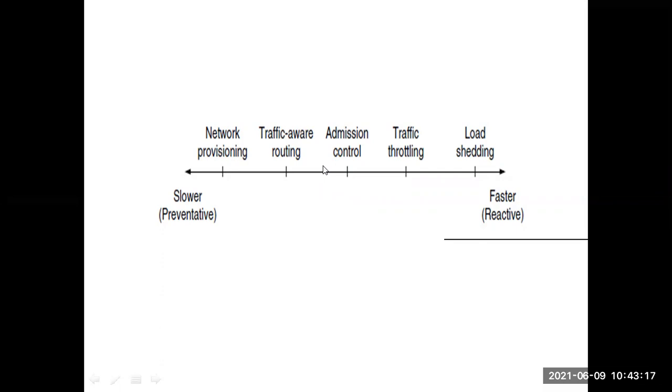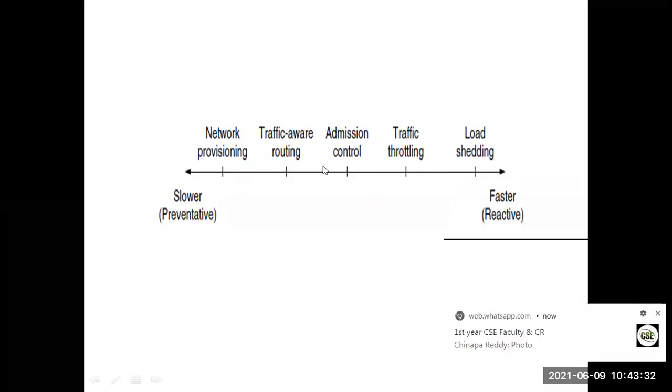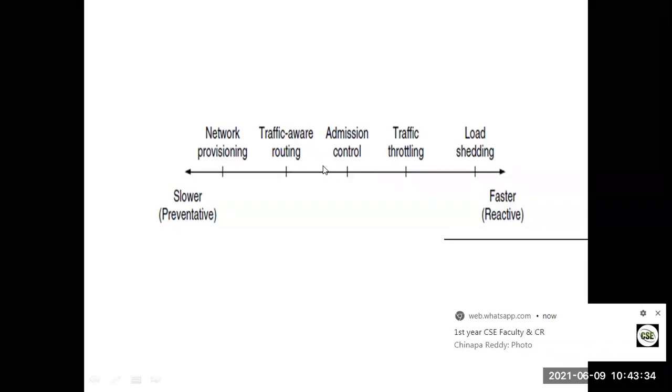Please produce fewer packets, as the network has very high traffic. Thus feedback will be given directly to the source that is producing the packets. That logic is traffic throttling. Clear? The information will be given to the source directly. That is called traffic throttling.